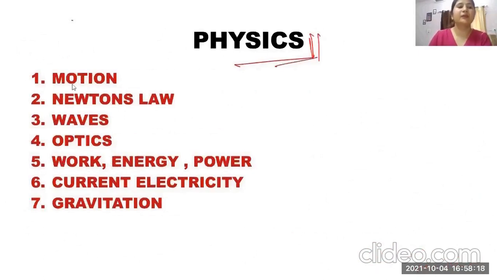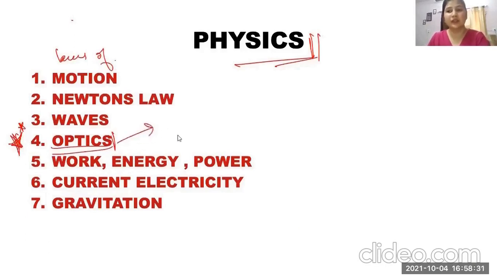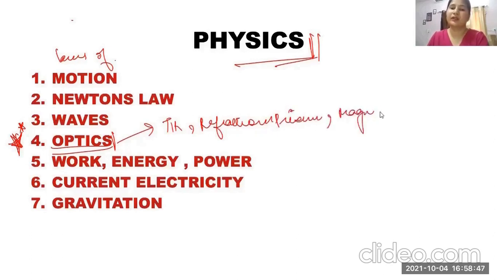First of all, I've numbered laws of motion as first, but I would stress on optics. Optics is extremely important. We get to see a lot of questions from optics, and every year questions are coming from optics. So in optics, total internal reflection is important, refraction is important, prism is important, right? So many of the questions are there, and magnification is important. The formula for magnification is important.